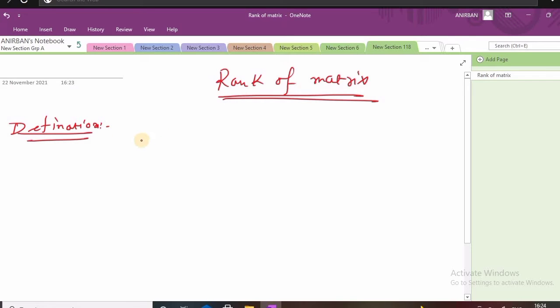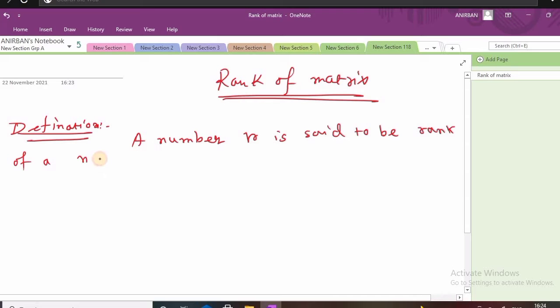A number r is said to be the rank of a matrix capital A if it possesses the following properties.